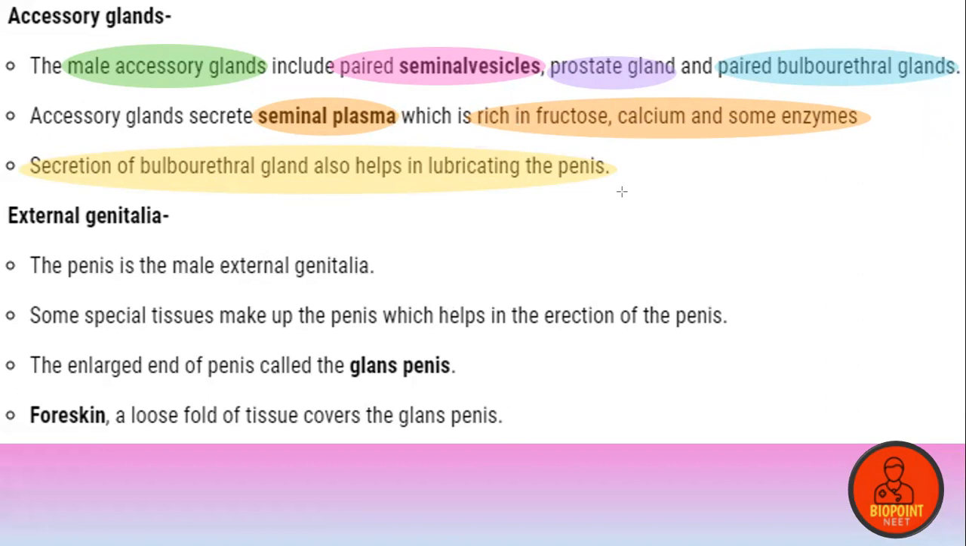Is that clear for everybody? So the male accessory glands are a paired seminal vesicle, a prostate gland, and a bulbourethral gland. The accessory glands secrete one particular fluid which is known as the seminal plasma, which is rich in calcium, fructose, and some enzymes. They also contain anticoagulating factors. Secretion of the bulbourethral gland also helps in lubrication of the penis.